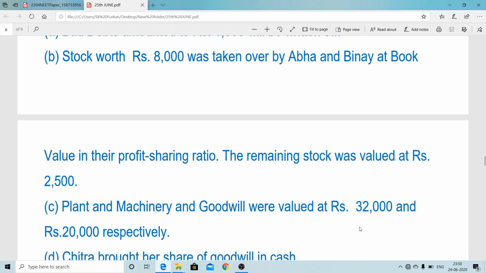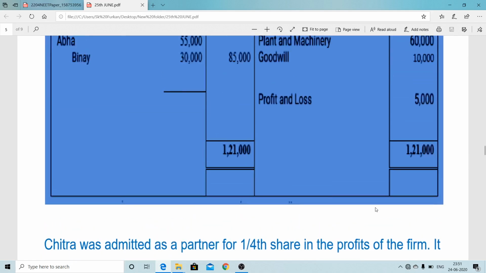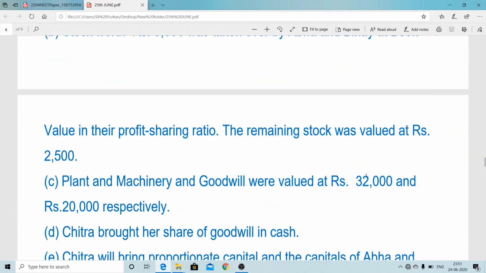Plant and machinery is revalued at 32,000, so it decreases. Plant and machinery value was 60,000, and now it is revalued at 32,000. Therefore it decreased by 28,000: revaluation to plant and machinery account.